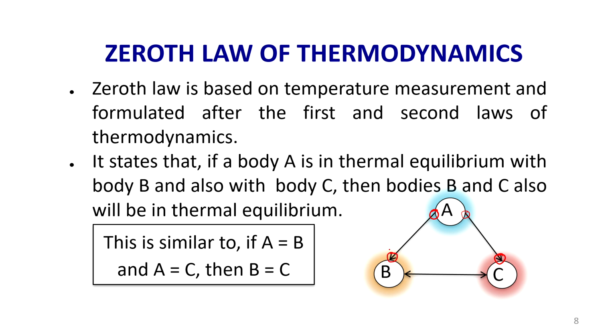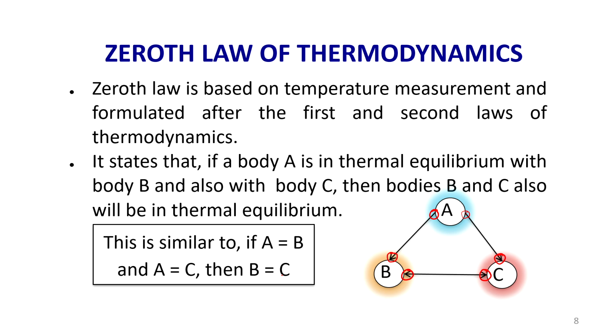If these 2 are in thermal equilibrium, then body B will be in thermal equilibrium with C. Or it can be the other way. If A is in thermal equilibrium with B, B is with C, then C will be in thermal equilibrium with A. It can be in any order. This is similar to mathematics. If A is equal to B, A is equal to C, then obviously B will be equal to C. This is simple, just to make you understand easily, I have given this mathematical expression.